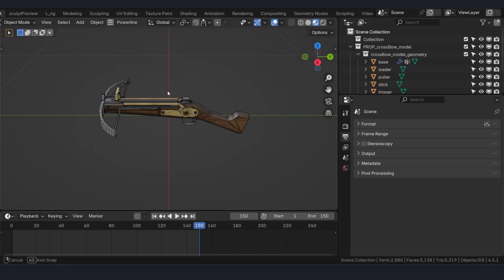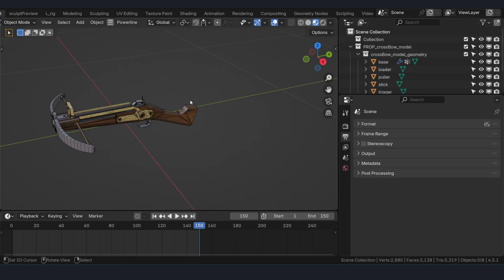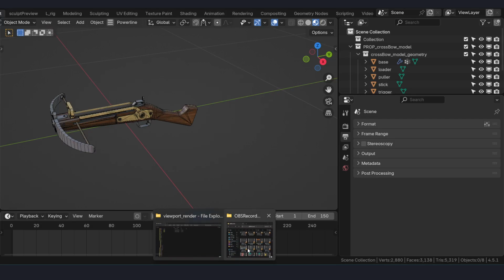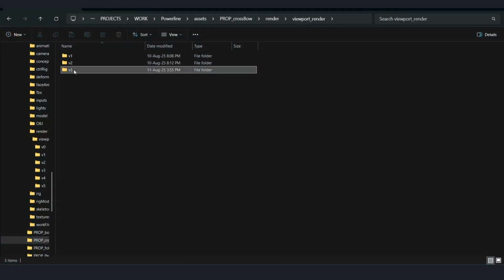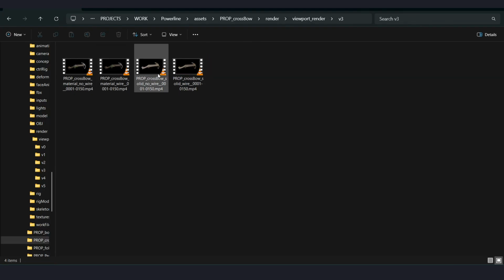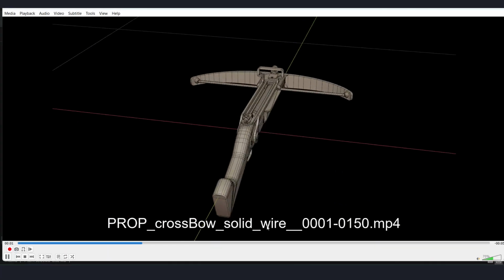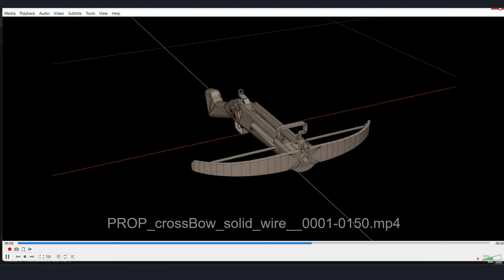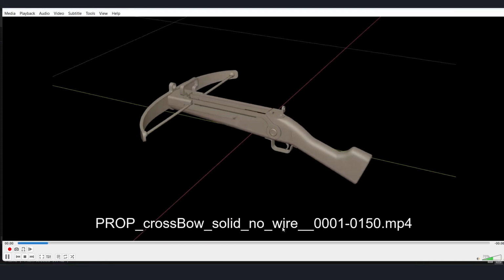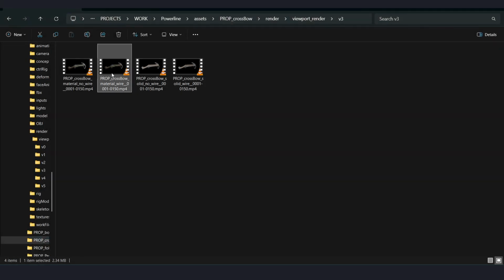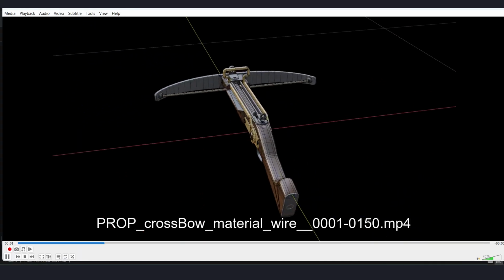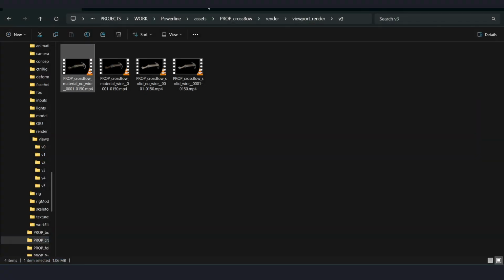So in the current state, we just finished the renders. Let's just check. So this is the version 3. This is the latest one we just did while we are recording the screen. This is crossbow solid with wire, and this one solid without wire, and this one with material view and wire, and this one without wire.